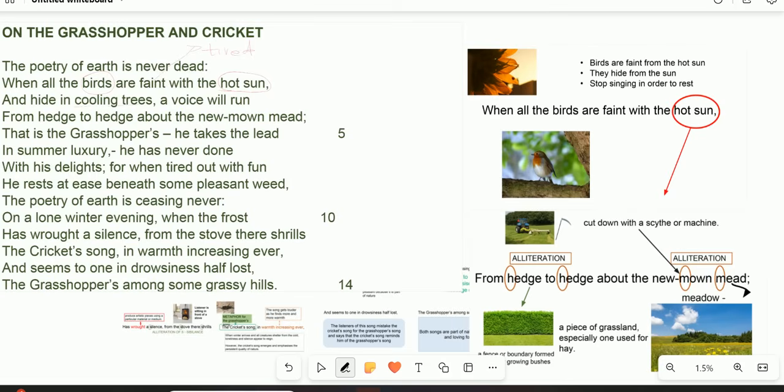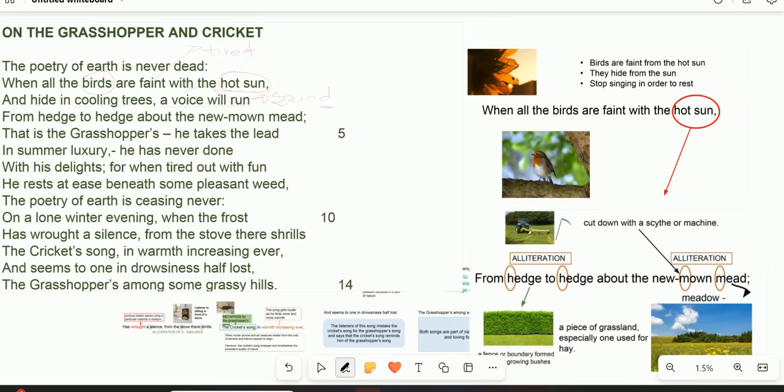But however, after a comma, it says what? A voice will do what? A voice will run. Of course, this is an element of personification, because a human element has been added to a voice, with the ability to move or to run. The impact, if not the effectiveness of this line, is to show that there will always be what? A sound. There will always be a sound, even though the birds might be mute because of the hot sun, and then they are cooling off.